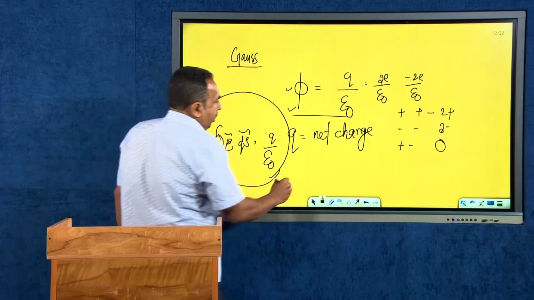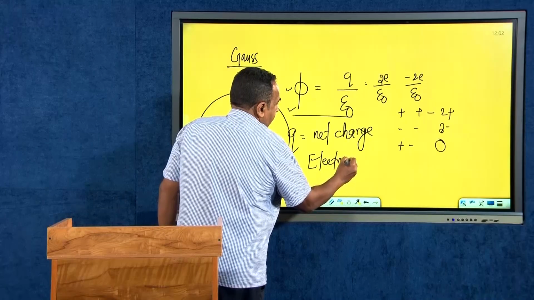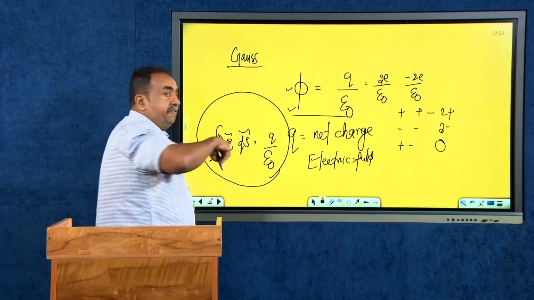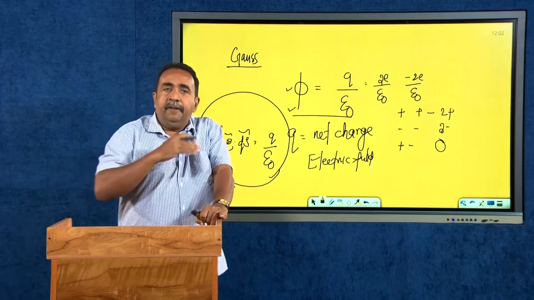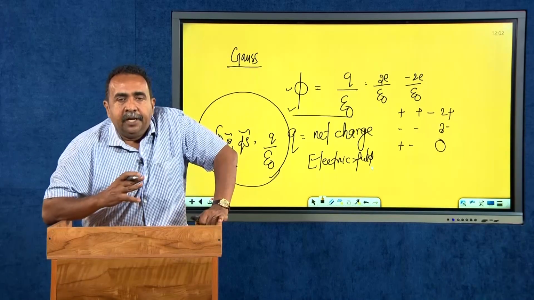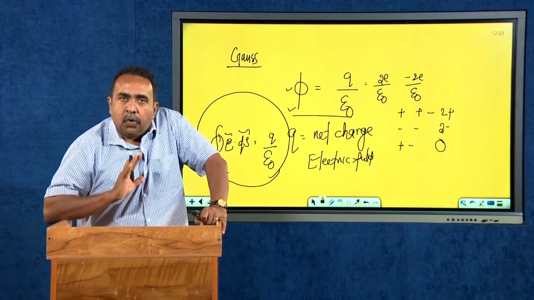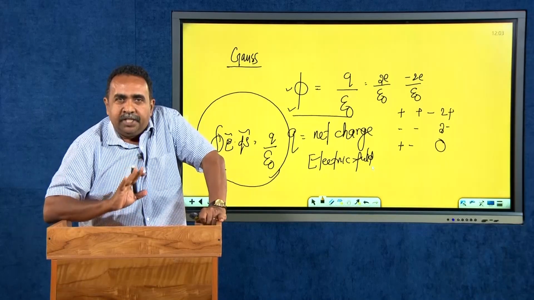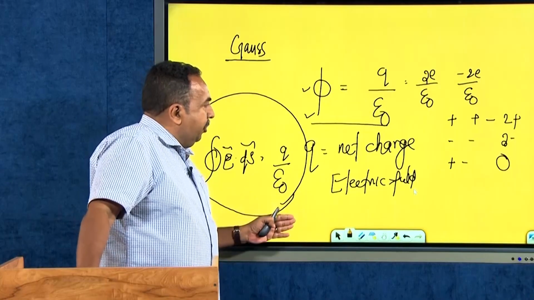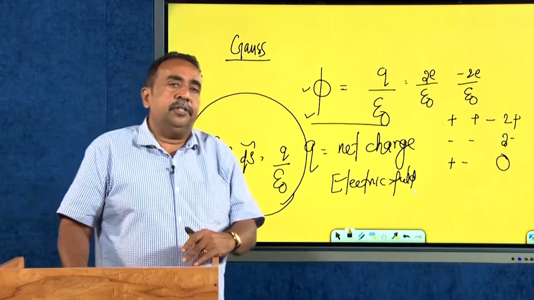Using this equation, you will be able to quantify the electric field. You will be able to get equations for the electric field. Initially, we defined what an electric field is. Then we tried to picturize the electric field, or we got different ways of representing it. Now, our aim is to quantify it, or to get the equations for the electric field. In the next section, we will find out how to find the electric field due to different charge distributions.